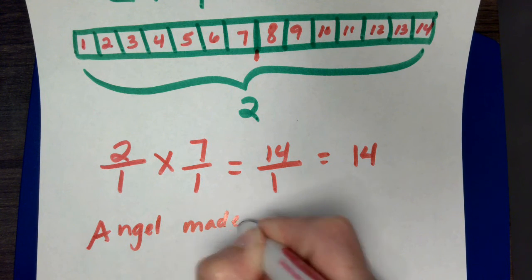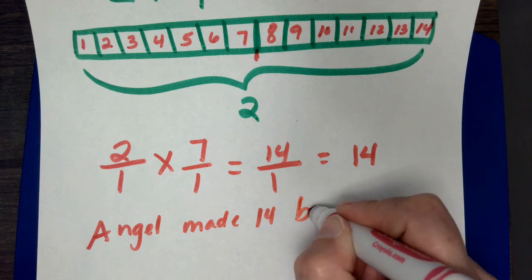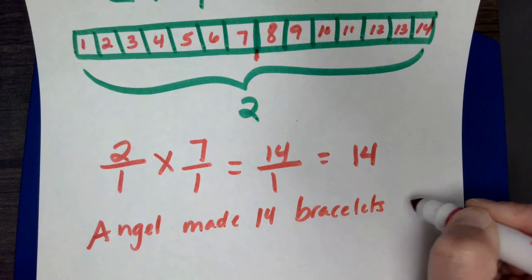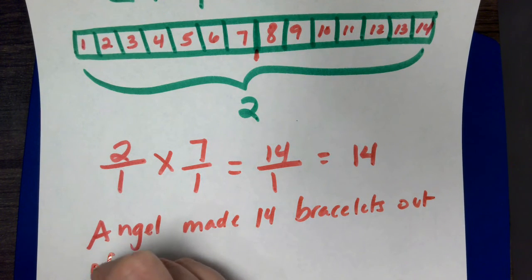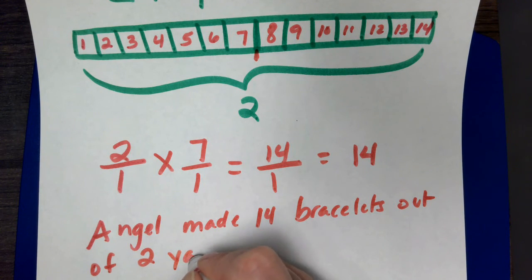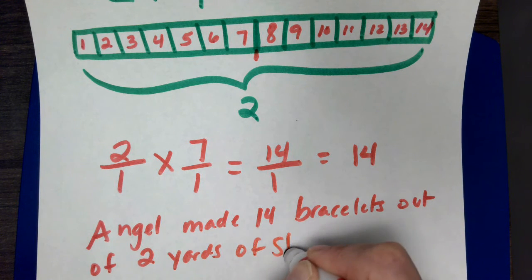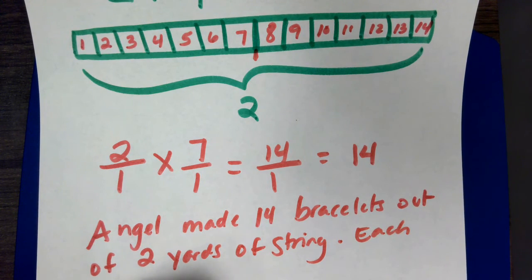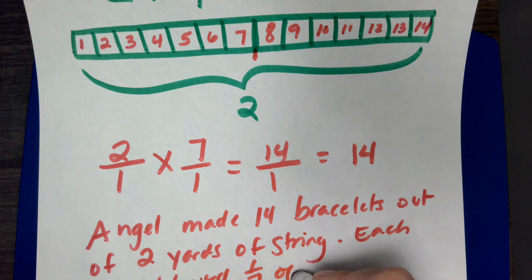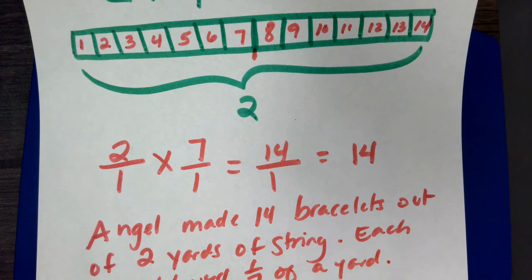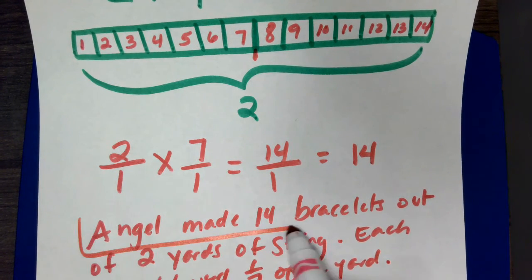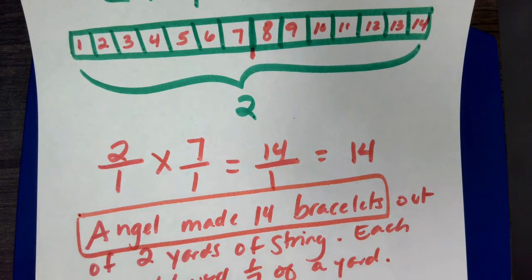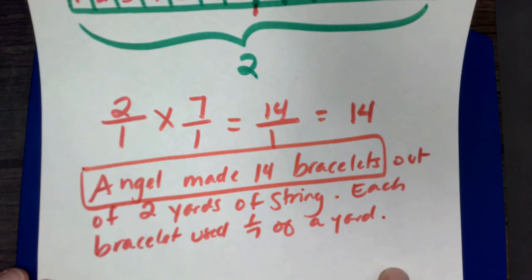made 14 bracelets out of 2 yards of string. Each bracelet used 1/7 of a yard. Okay. Again, I have my answer. Angel made 14 bracelets. And then I'm going to just kind of add some clarifying words here